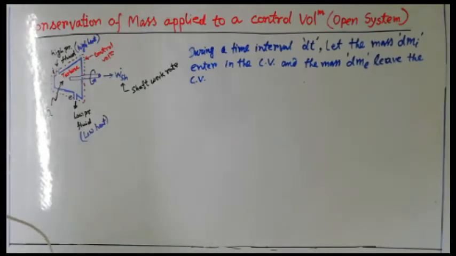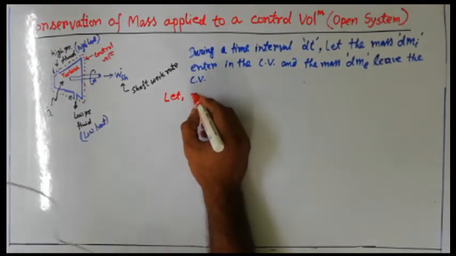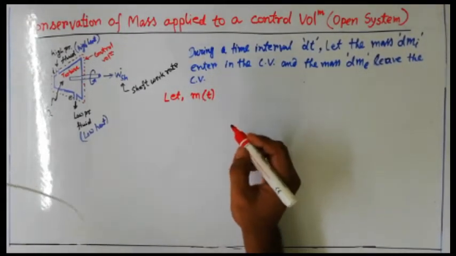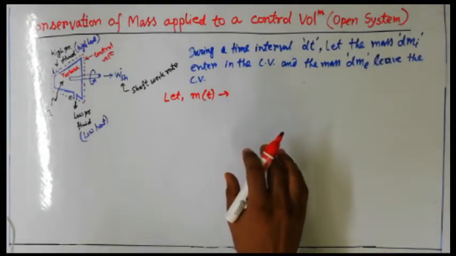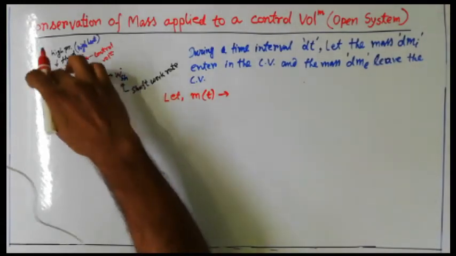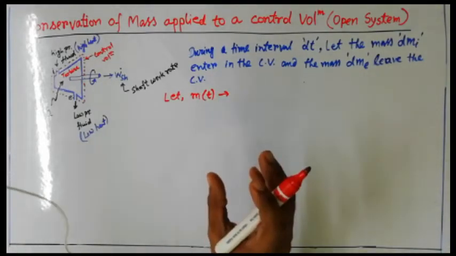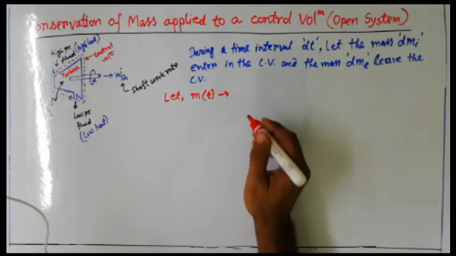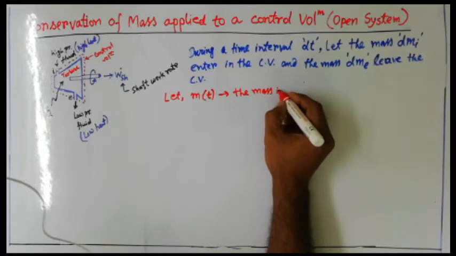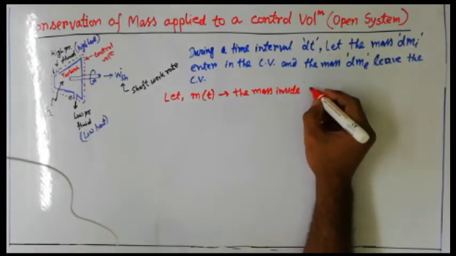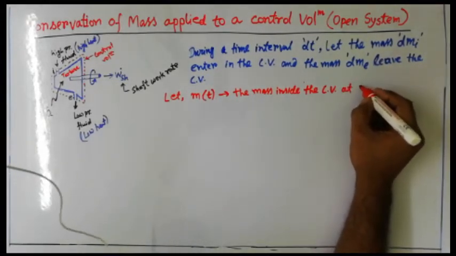Understood? Now also I should assume that mt represents the mass inside the control volume at time t.